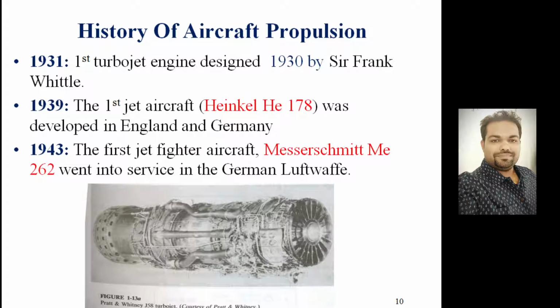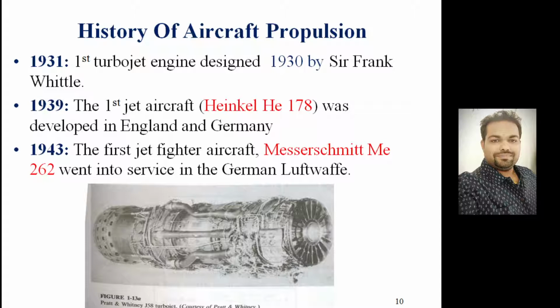If we look at the history of the turbojet engine, particularly the propulsion, in 1931 the first turbojet engine was designed by Sir Frank Whittle. He is basically an engine specialist, and he designed the first turbojet engine way back in the 1930s, and that's why Sir Frank Whittle is known as the father of jet technology.